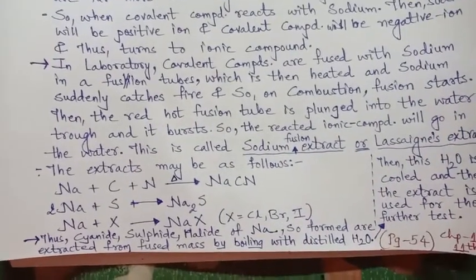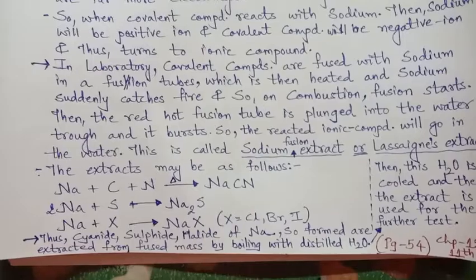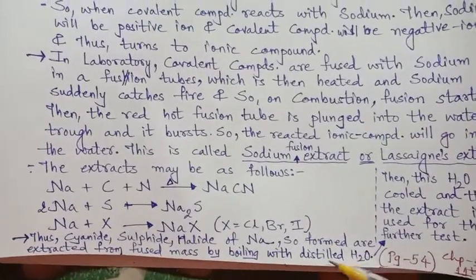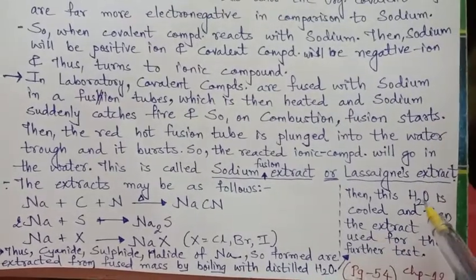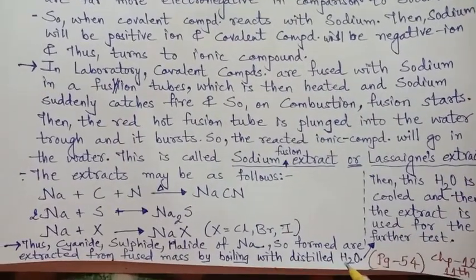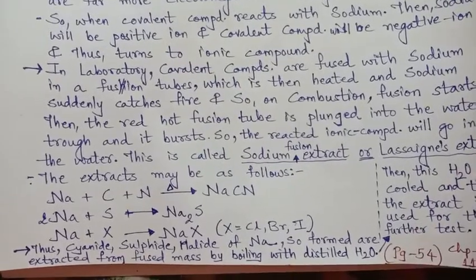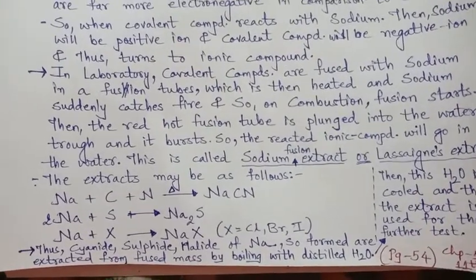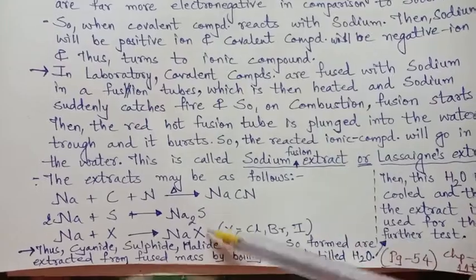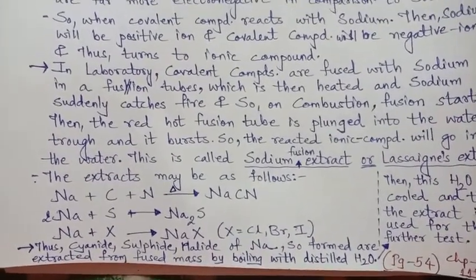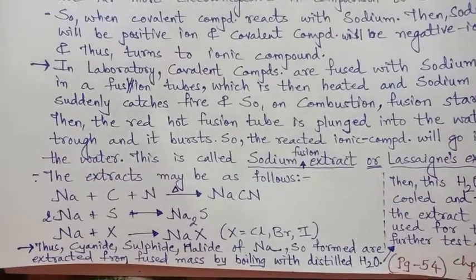How are they taken? They are taken by boiling with distilled water. This is to be taken into consideration: distilled water, because if tap water is taken, then tap water may contain some other minerals and other salts. So instead of this, the reaction may start with the other minerals and salts, and the proper test won't take place.